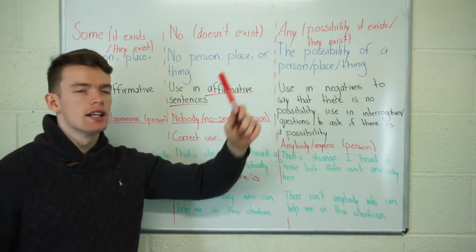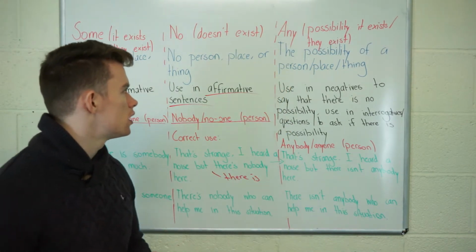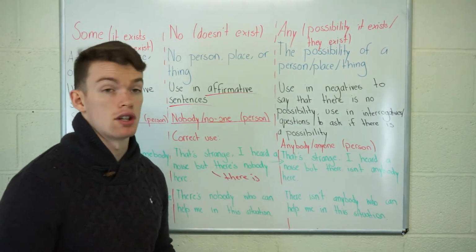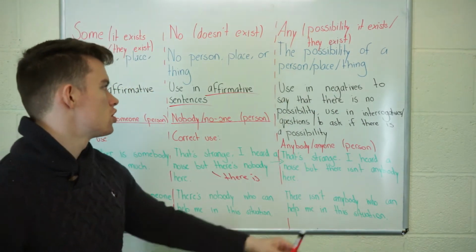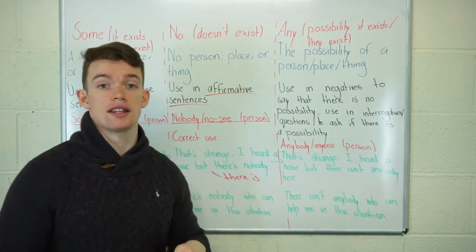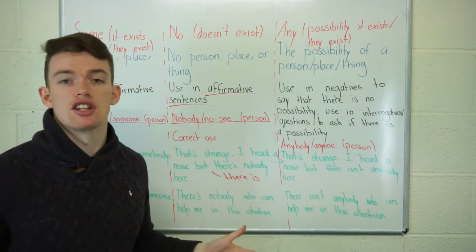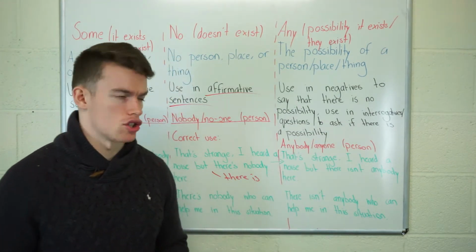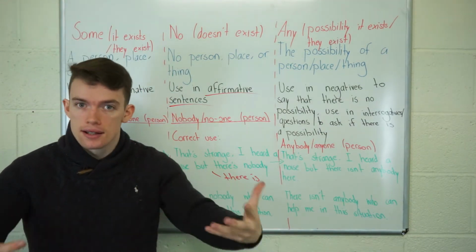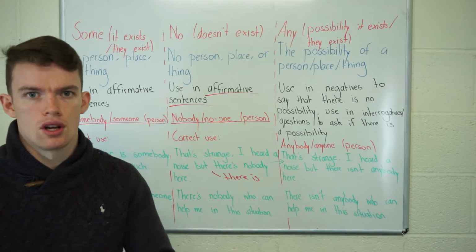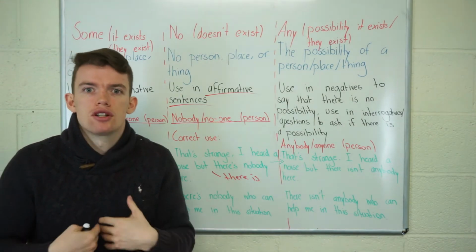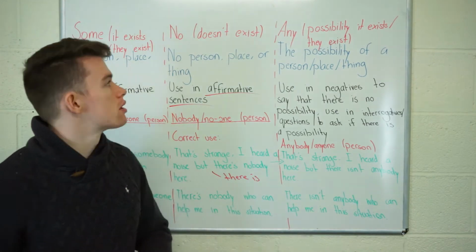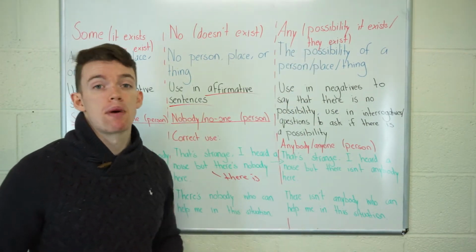Okay, so any is used for the possibility that something exists, the possibility of a person, place, or thing. So we use it in negatives to say that there is no possibility, it doesn't exist, and we use it in interrogatives or questions to ask if there is a possibility. I want to know about a possibility, so I use any in the question because any is about possibility.